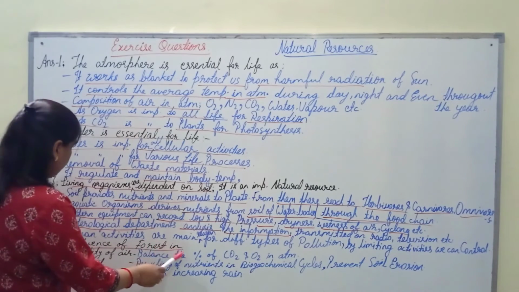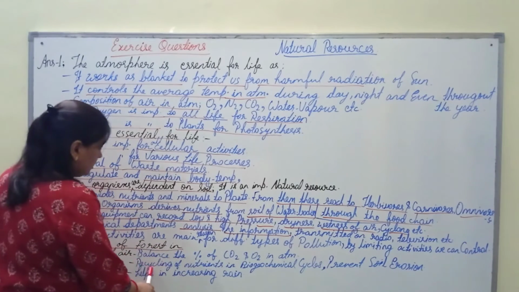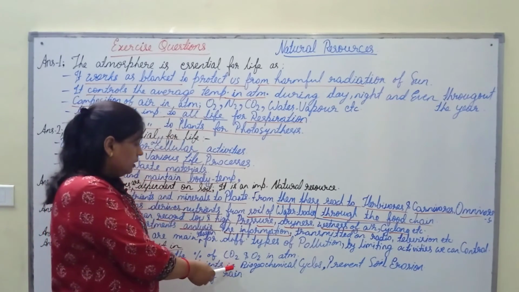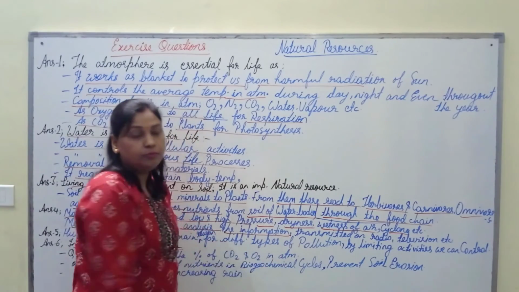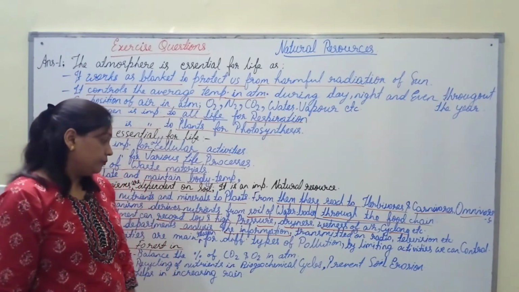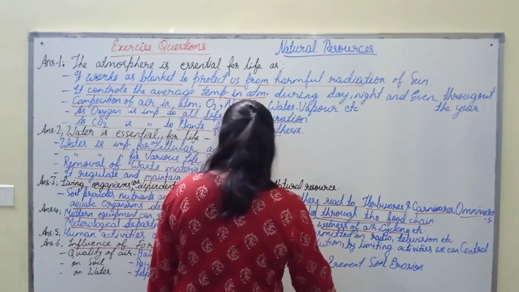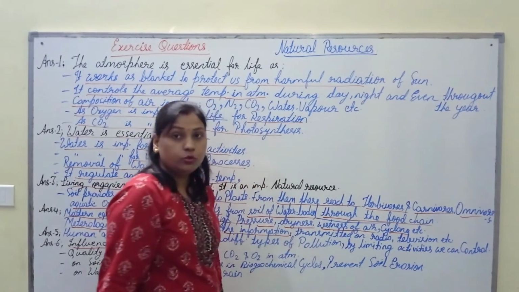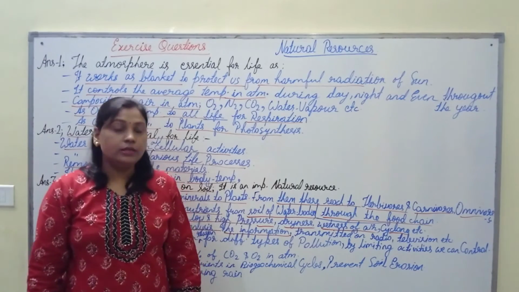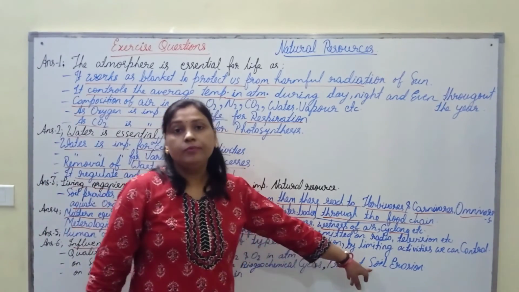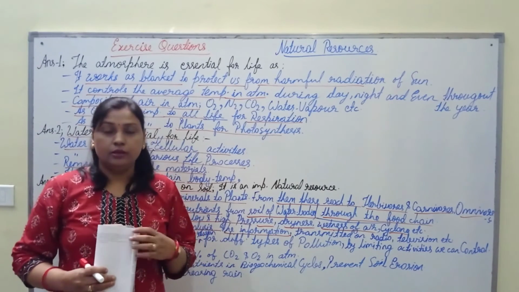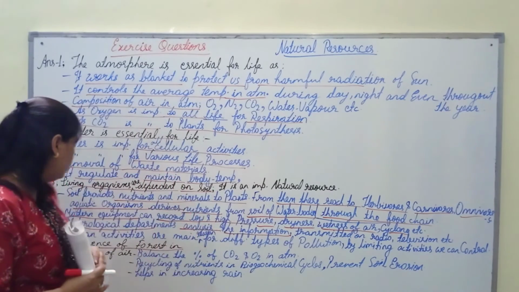The influence of forest on soil: recycling of nutrients in the form of different nutrients in the biogeochemical cycle balances the percentage of nutrients. Forest also prevents soil erosion. We have discussed already what is soil erosion, and this soil erosion can be prevented by the forest, as the roots of plants hold the soil, so it prevents soil erosion.